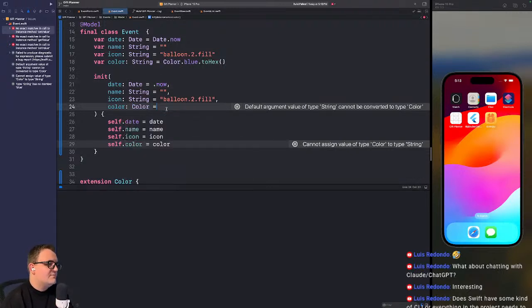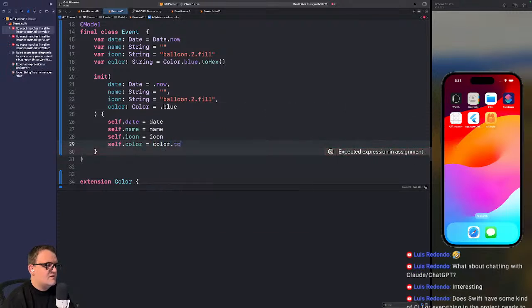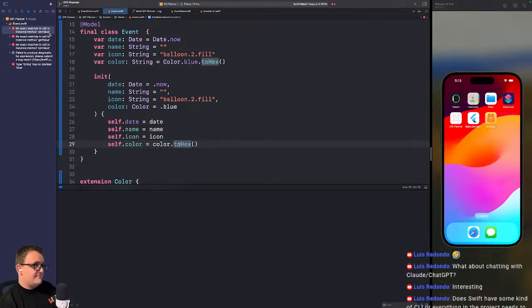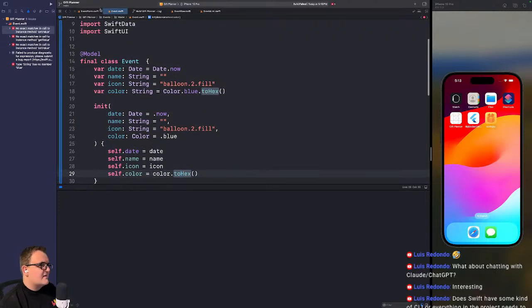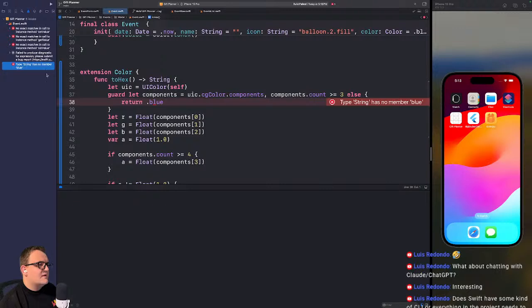Actually, you know what I could do? You can do your color. That would be nice. And then I'm going to do you to color.to hex. Look at that fanciness. All right. Now it's a string. It's not a color. What are you going to do about it?